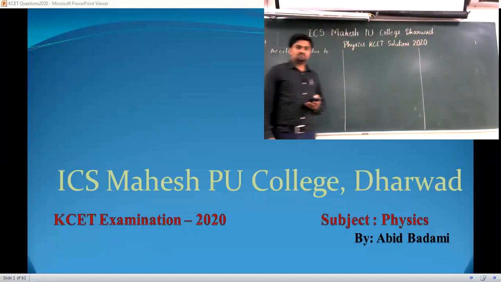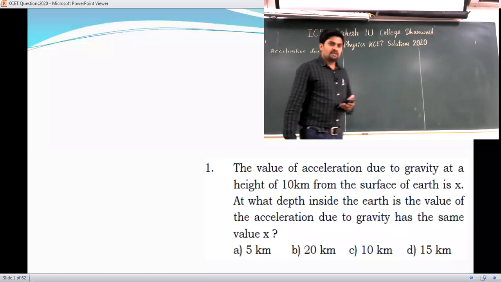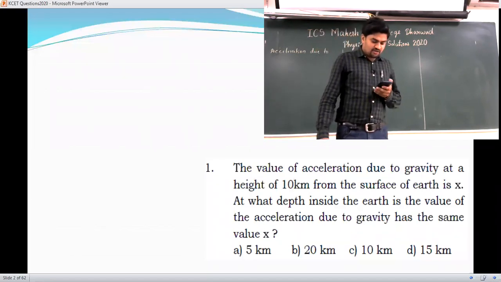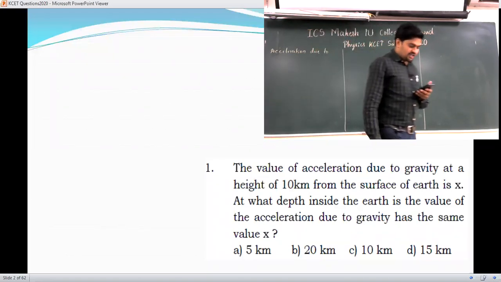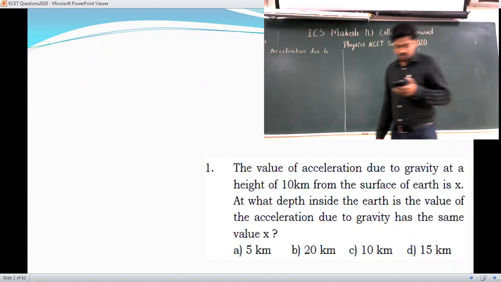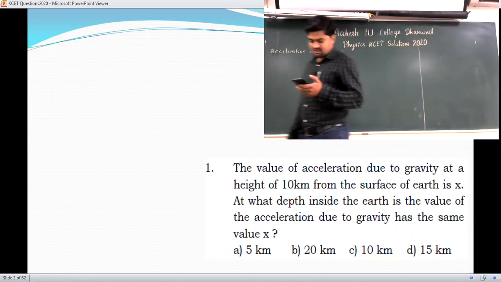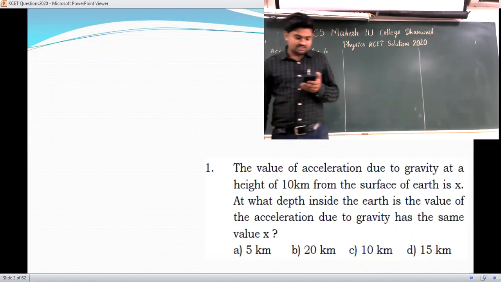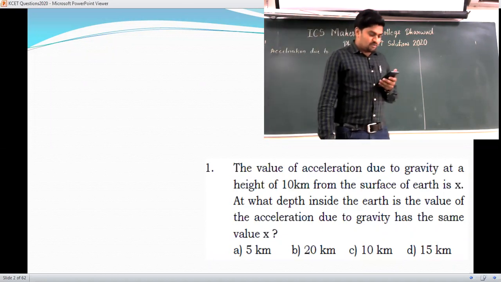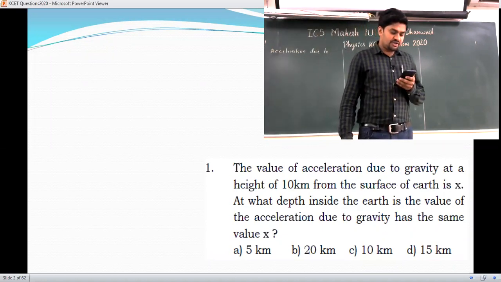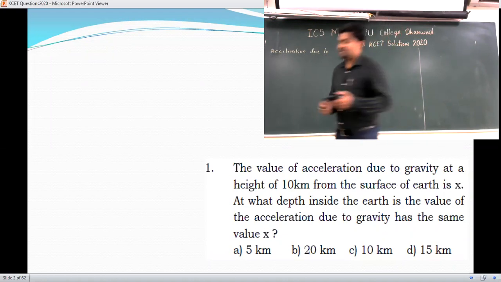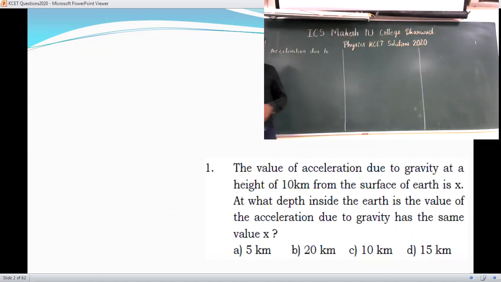See the first one. In the first question, they have given the value of acceleration due to gravity at a height of 10 km from the surface of the earth is x. At what depth inside the earth is the value of the acceleration due to gravity the same value of x? So in this question, here is the earth.